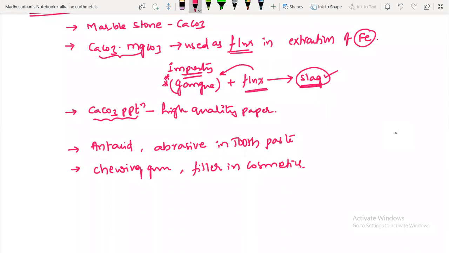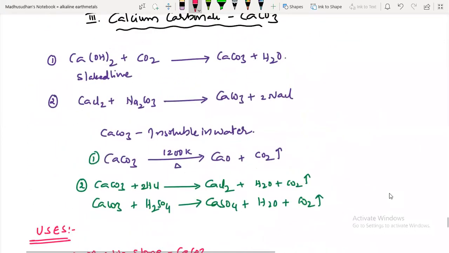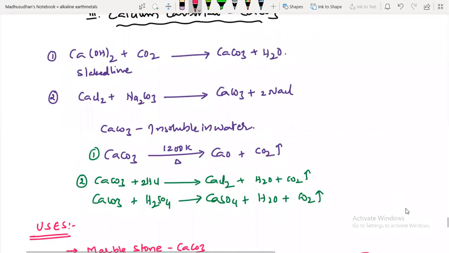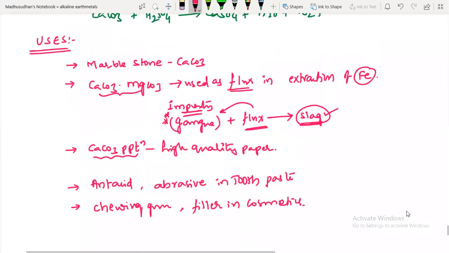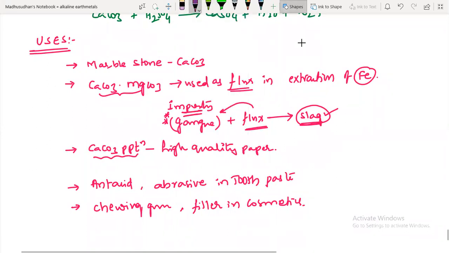Okay, this is about calcium carbonate. See there, its preparation method, its chemical properties and its uses. Okay, next we'll move to another compound, that is gypsum. Please note down these things.